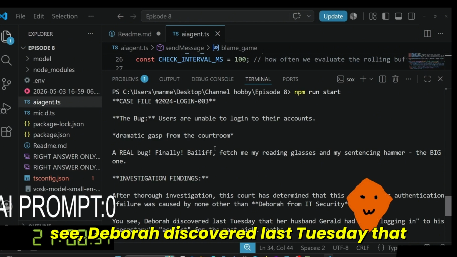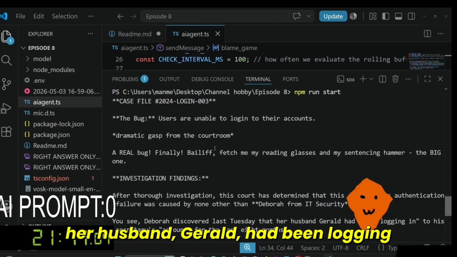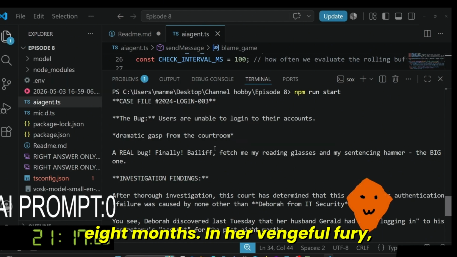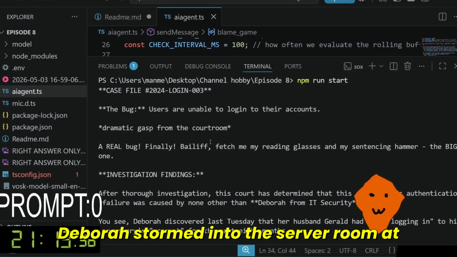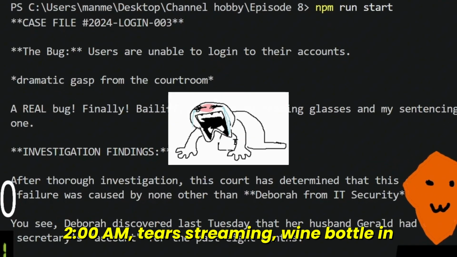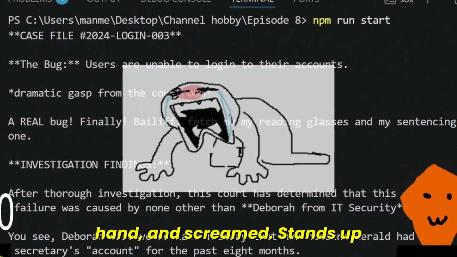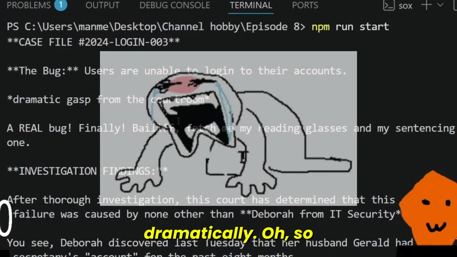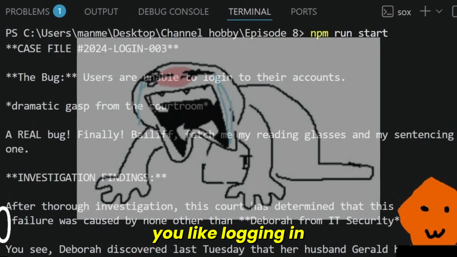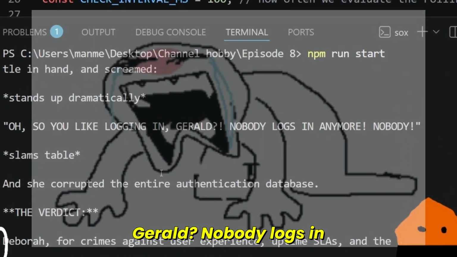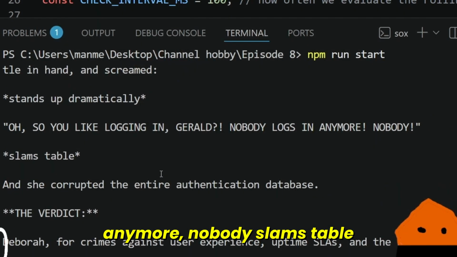You see, Deborah discovered last Tuesday that her husband Gerald had been logging into his secretary's account for the past 8 months. In her vengeful fury, Deborah stormed into the server room at 2 a.m., tears streaming, wine bottle in hand, and screamed. Stands up dramatically. Oh, so you like logging in, Gerald? Nobody logs in anymore. Nobody. Slams table.